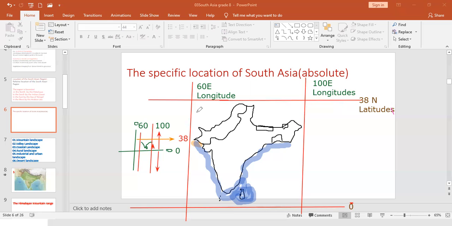Can you understand the difference between specific location and absolute location? Or absolute location and relative location, can you understand it? Yes, madam. Okay.